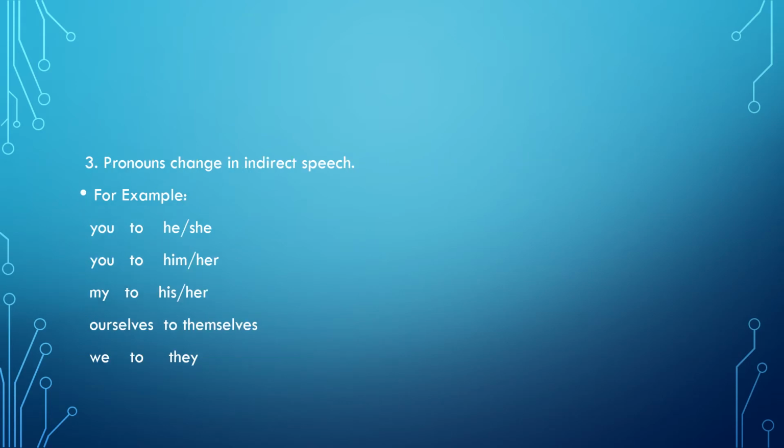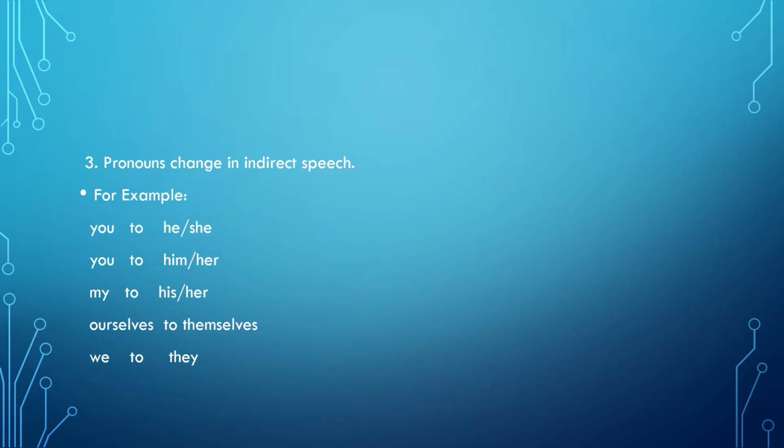Now pronouns change in indirect speech. For example, if you have you, it changes to he or she. You, if it is used later on, I want you to come, then it is him or her.